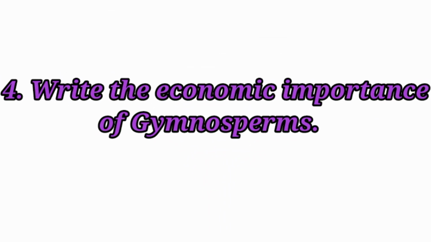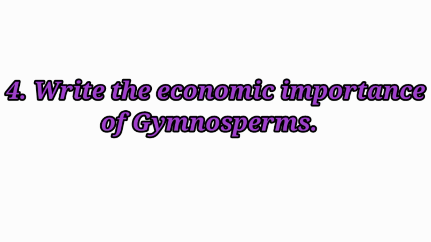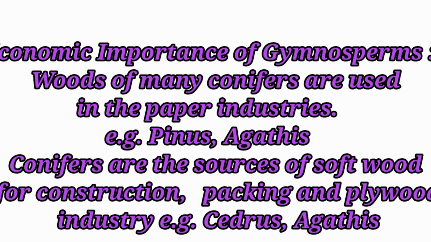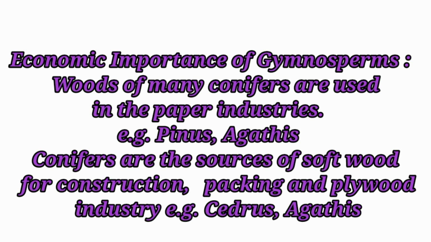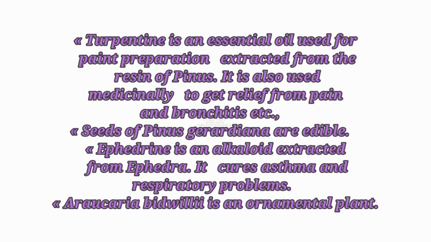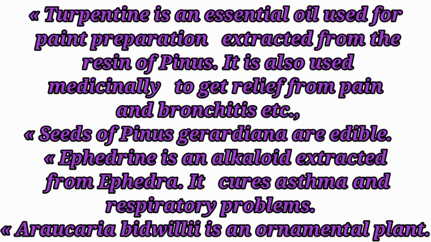Fourth question. Write the economic importance of gymnosperms. Woods of many conifers are used in the paper industries. Example, Pinus, Agathis. Conifers are the source of softwood for construction, packaging and plywood industry. Example, Cedrus, Agathis. Turpentine is an essential oil used for paint preparation extracted from the resin of Pinus. It is also used medicinally to get relief from pain and bronchitis, etc.